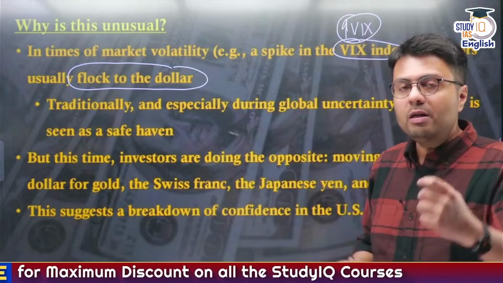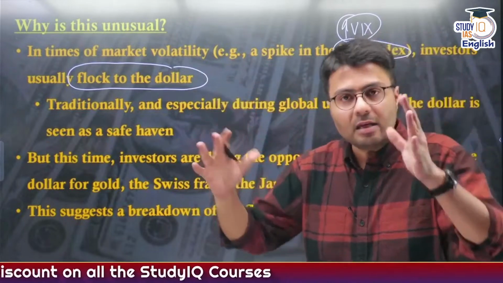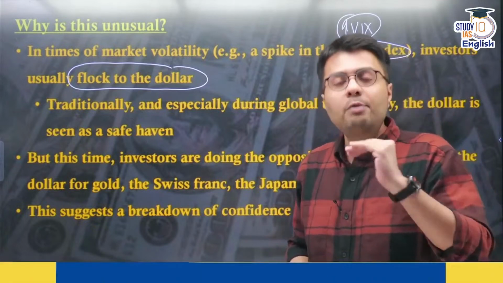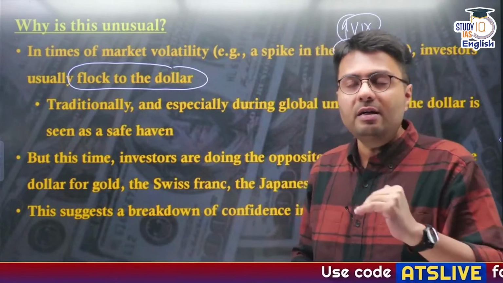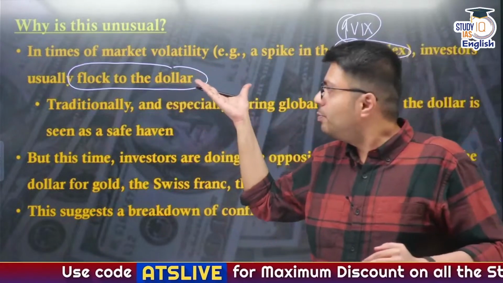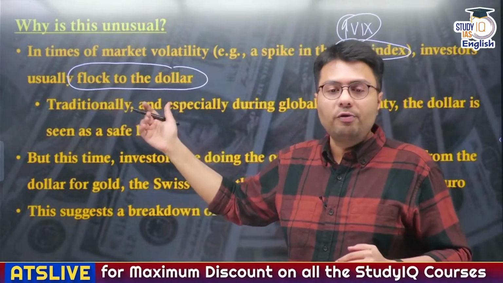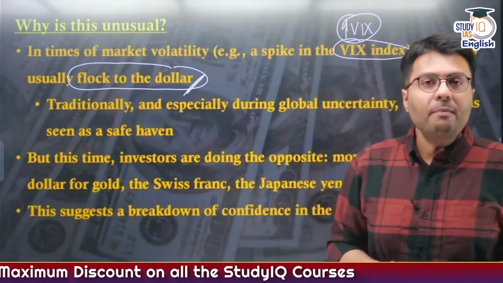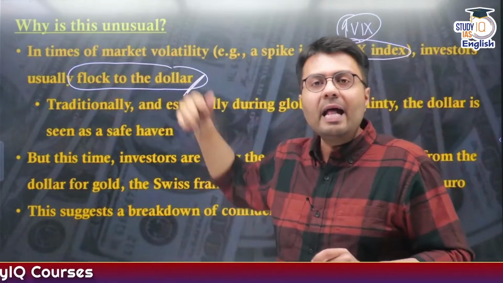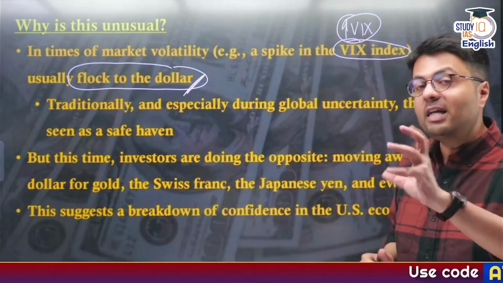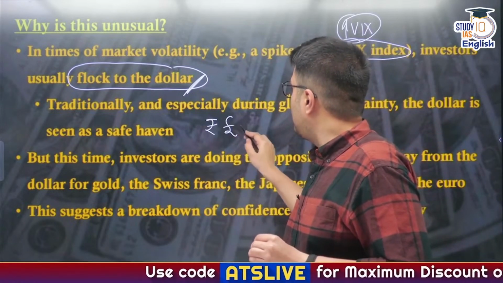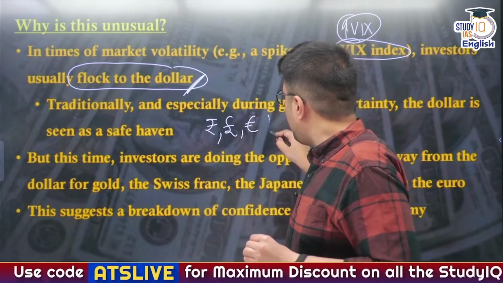Because it is assumed that the US economy, being the world's largest economy, is backed by the might of the US administration, the US government, and the US military, which by far is the world's largest. So naturally it will not lead to a reduction in the value of the dollar. So during any market crisis or market volatility, investors usually buy dollars and sell other foreign currencies. So at that time, usually the value of the rupee, the pound, and the euro all reduce.